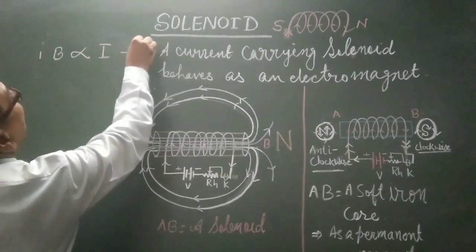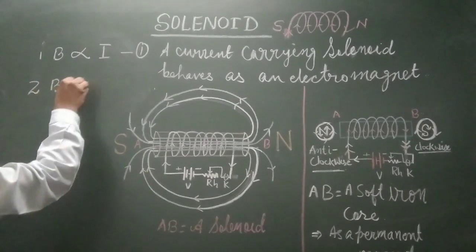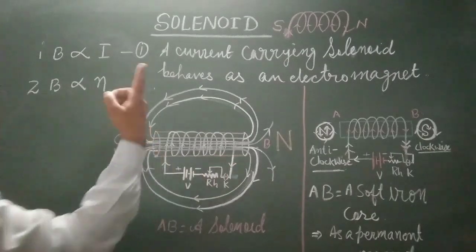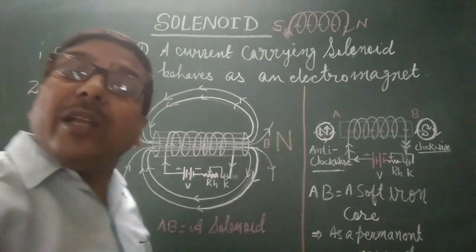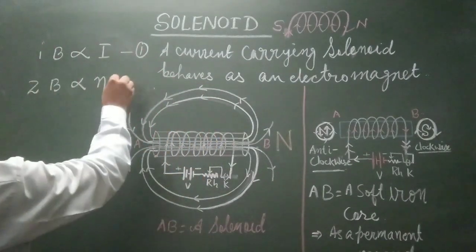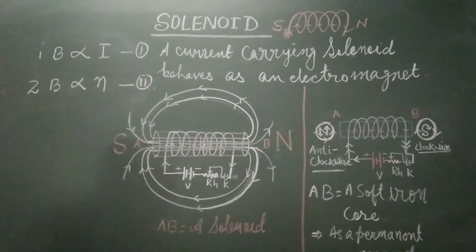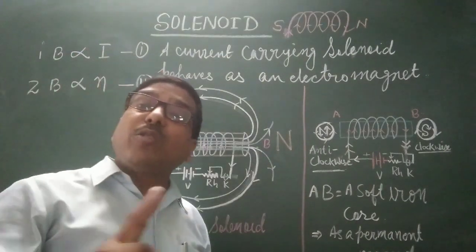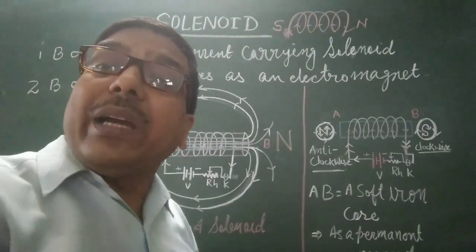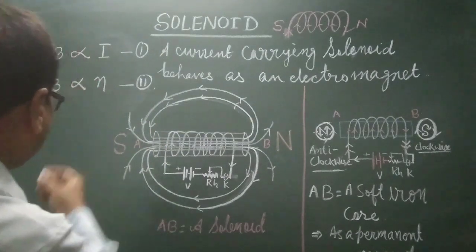Equation number 1. Second, B also depends on the number of turns in the solenoid. B is directly proportional to the number of turns in the solenoid and directly proportional to the amount of flow of current. Okay? I am going to combine these two laws.